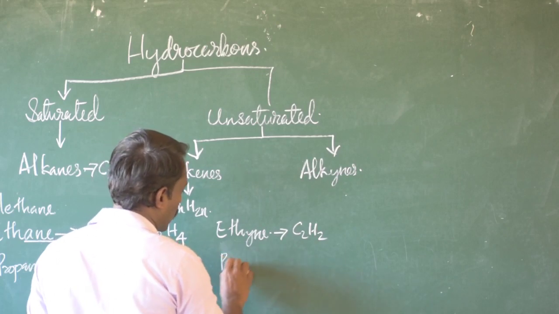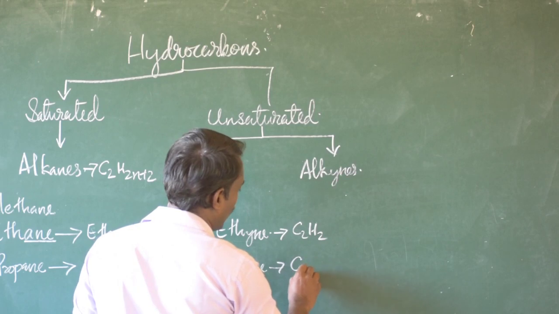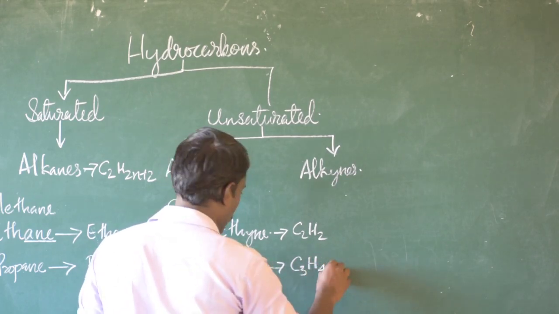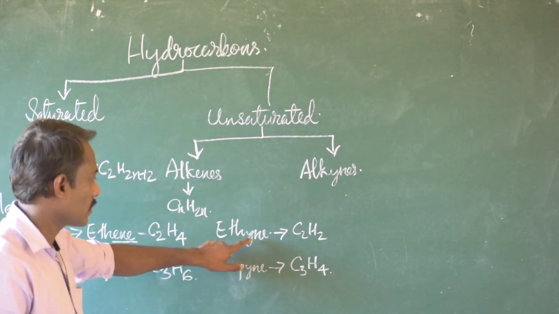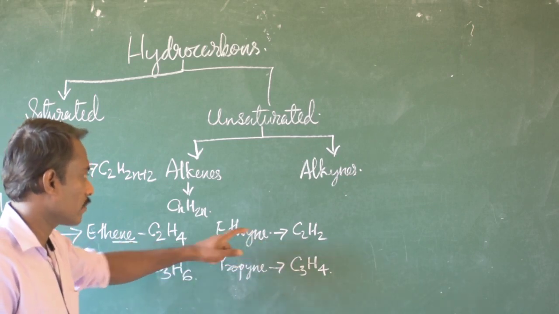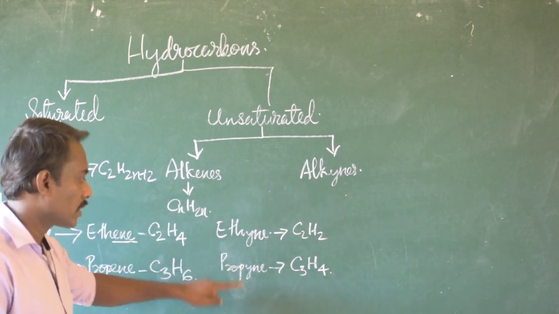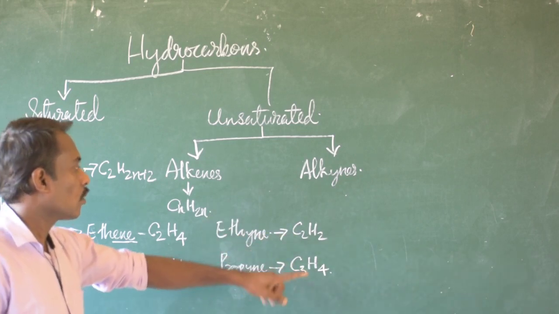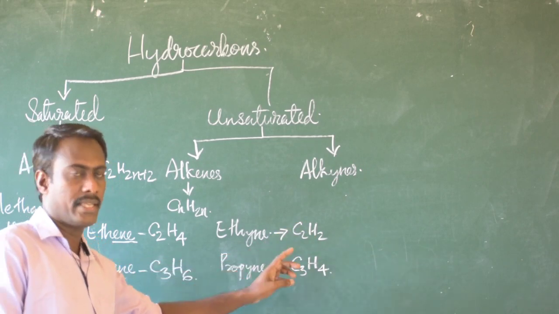Then the second member is propyne, that is C3H4. Here also we can find a similarity in the names: ENE is replaced by YNE. So the alkynes are ethyne, propyne, butyne, pentyne, hexyne, and so on. Also the difference in the molecular formula is CH2.